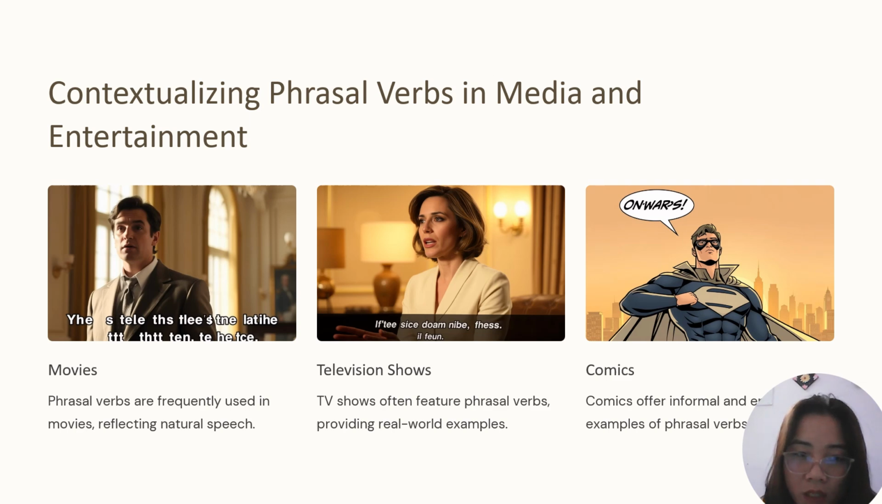Contextualizing phrasal verbs in media and entertainment. In movies, television and comics, it is used. Mostly it is used in all these things. In movies, they use lots of phrasal verbs because, as we say, we don't use them much in formal language but in informal. Phrasal verbs are frequently used in movies, reflecting natural speech. In television shows, real-world examples. In comics also they use them a lot. So you have to read all this.